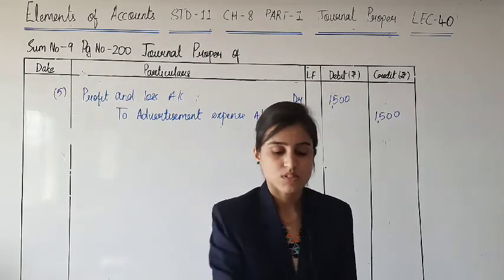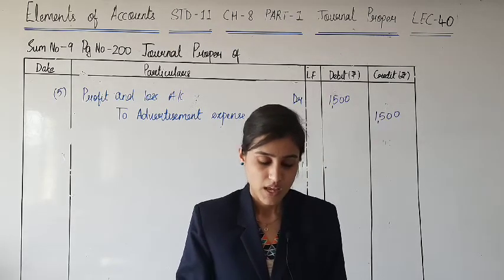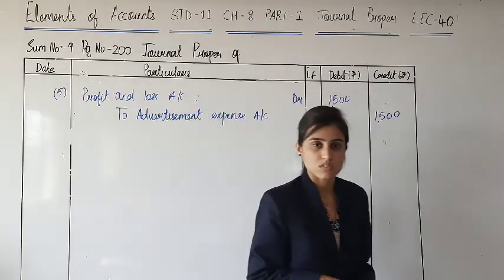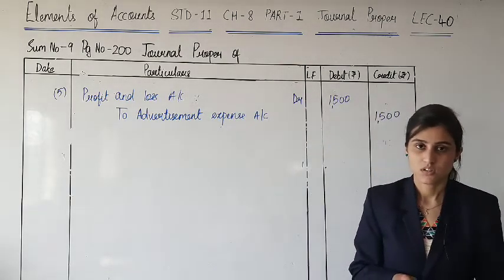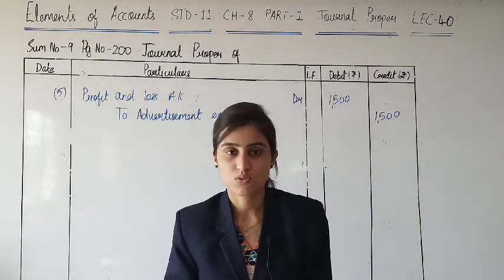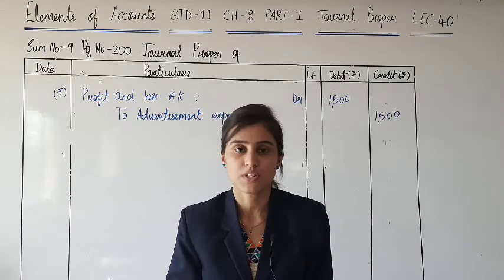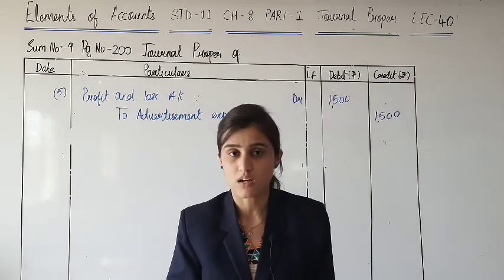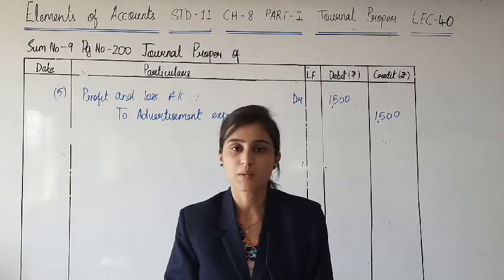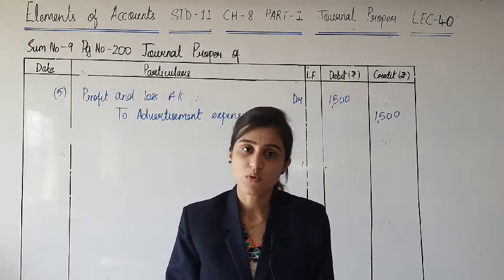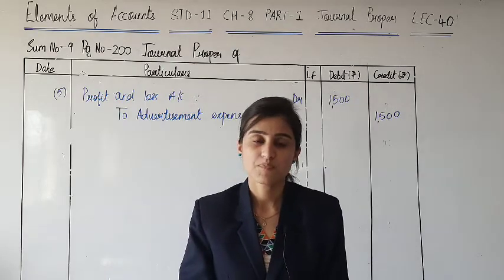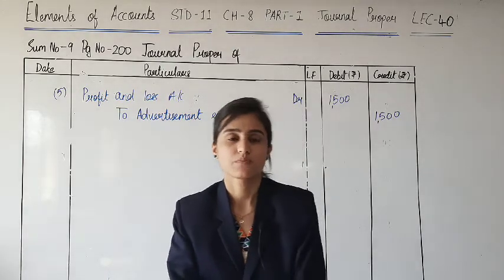Then the last two accounts that you have is purchase account and sales account. You see, purchase is of goods, sales is of goods. So both of these accounts will be closed and transferred to trading account. If we are talking about purchase, basic balance debit. So at the time of closing entry it will be credited. What is the journal entry for it then? Trading account debit to purchase account.